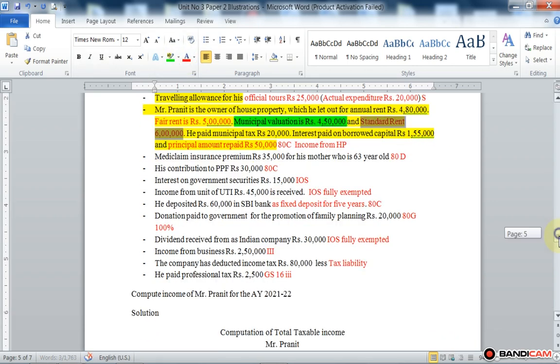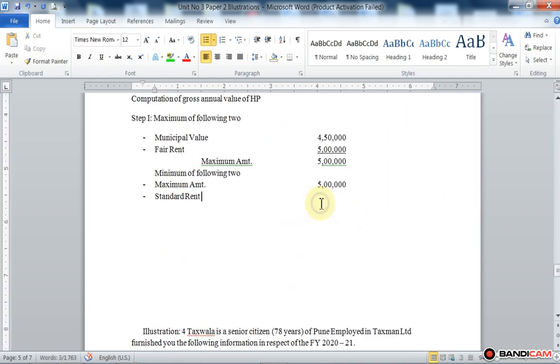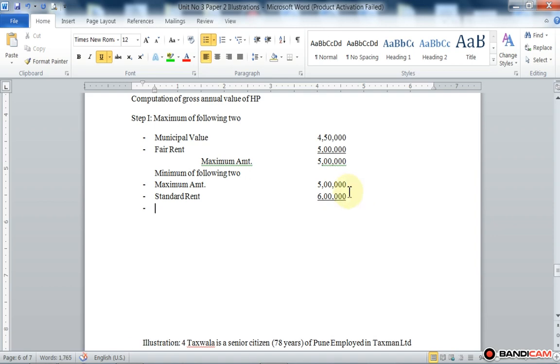Now the standard rent is compared with the maximum amount, and whichever value is less is considered as the expected rent.